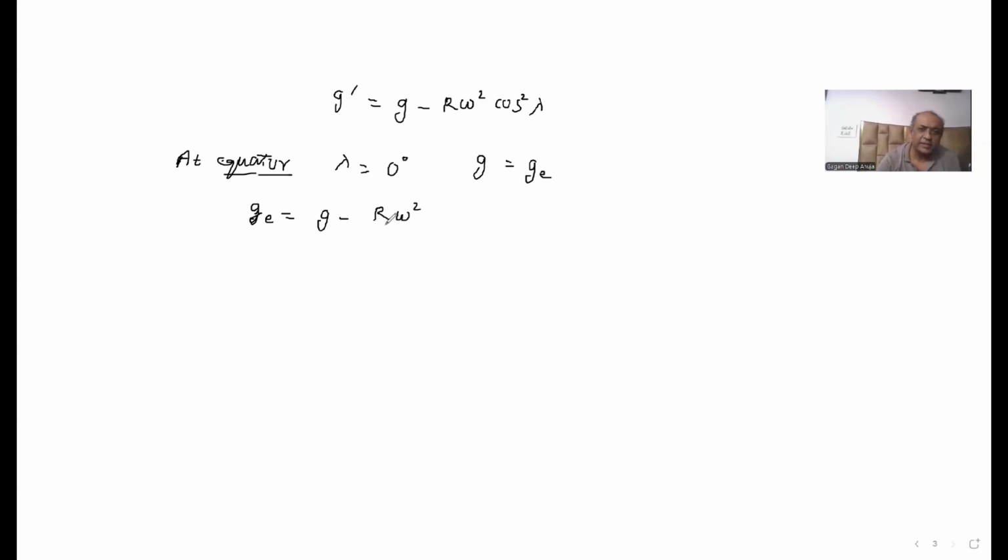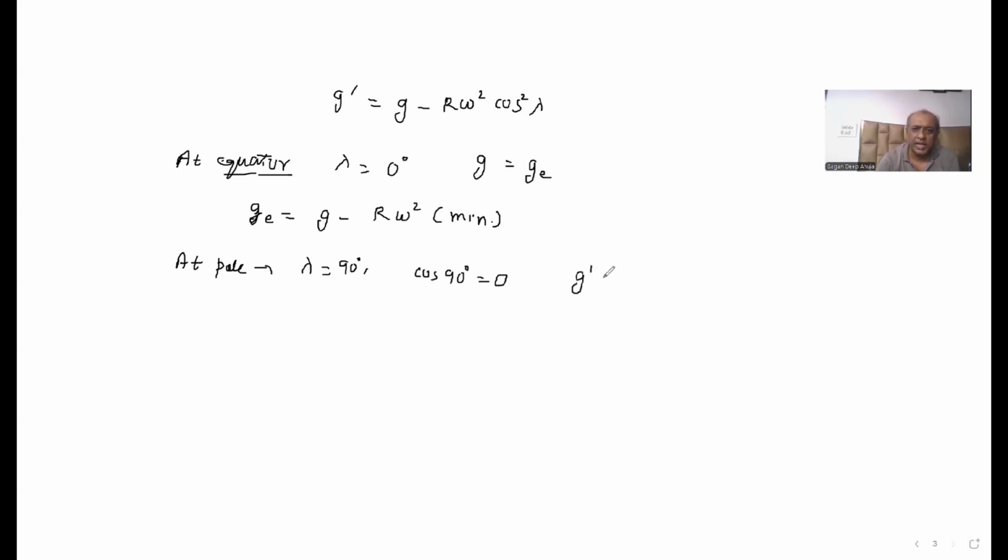And remember that this is the minimum value of the acceleration due to gravity, because we are subtracting R omega square from g. And when you are at the pole, lambda here is taken as 90 degree, and you know that cos 90 degree is equal to 0.